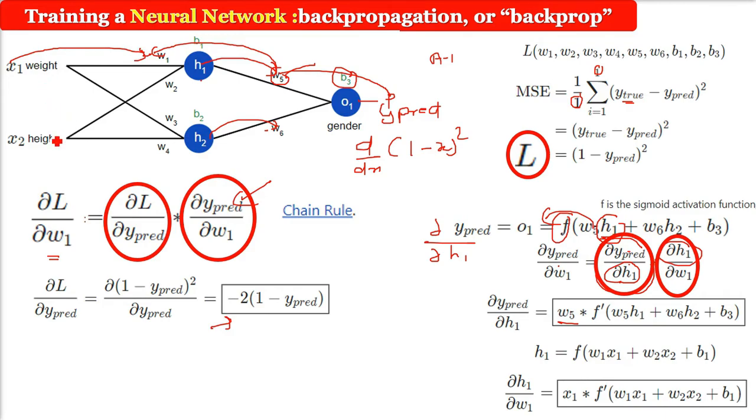So we can write this as del H1 by del W1. How can H1 be computed? H1 is simply W1 into X1 plus W2 into X2 plus B1. So now we can find del H1 by del W1. Here W1 is the variable, so only X1 will come out, because the others are constant. And for the function it will be F dash, meaning you have to take the differentiation also. Okay. So partial derivatives you need to know, then you will be able to understand this. Okay. So now this F dash is coming 2 times.